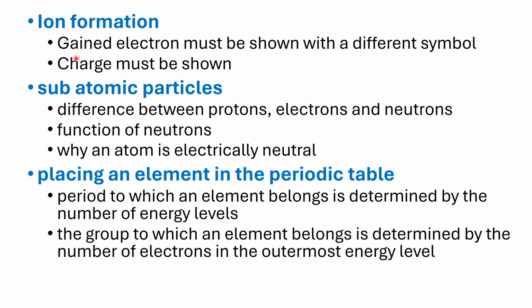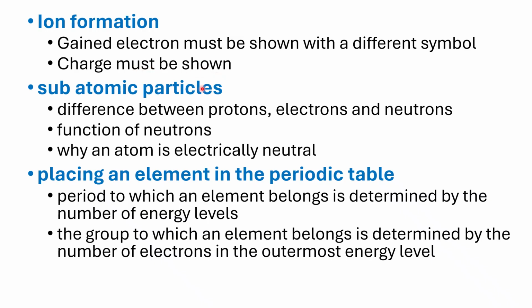Then again, with ion formation, electrons must be shown with a different symbol when you are drawing the electronic structure of an ion. If the original atom had crosses to represent electrons, then the incoming electron can be a dot, and vice versa. Then, as I've said, you must show the charge.